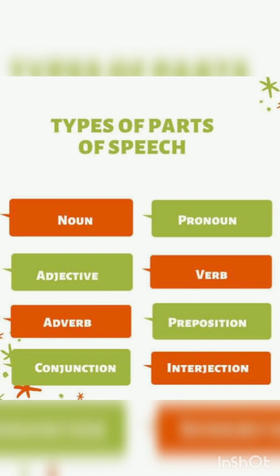So as we have discussed earlier, what are parts of speech? Parts of speech indicate how the word functions within a sentence. We have discussed earlier that parts of speech are of 8 types. What are the 8 types of parts of speech? Nouns, adjective, adverb, conjunction, pronoun, verb, preposition and interjection.